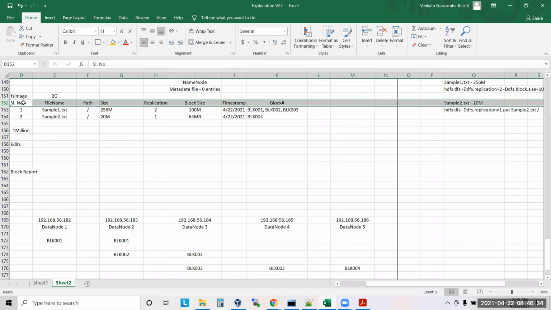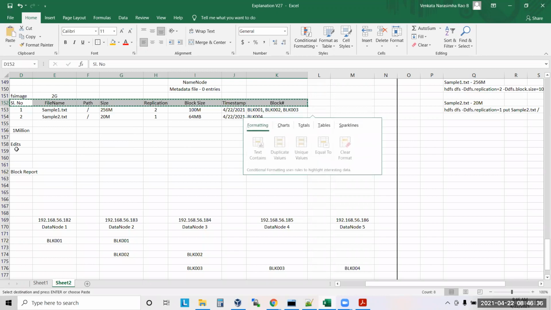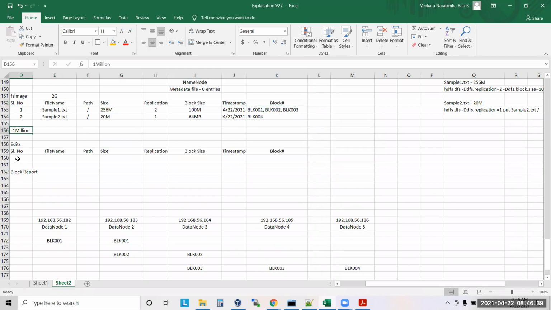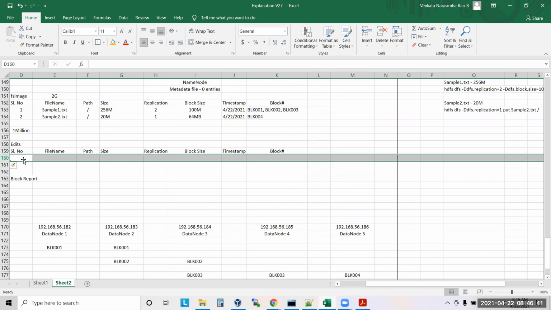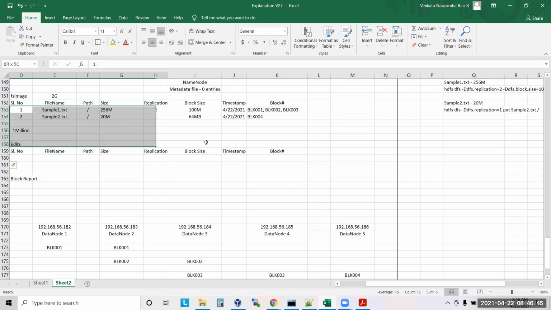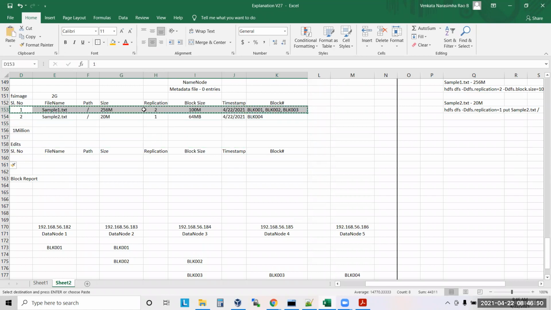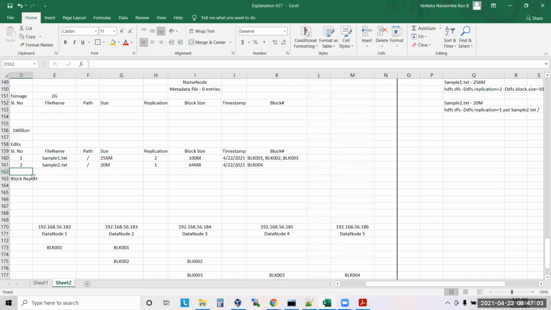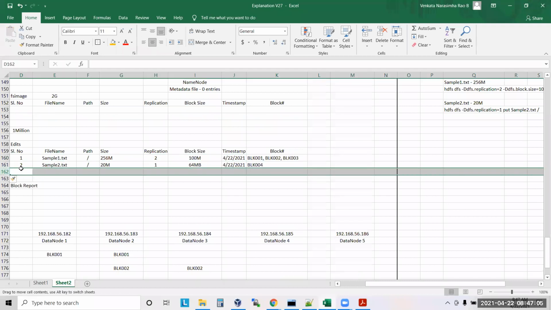Again, these edits also will have the same structure here. Understand, guys? Whenever there is a new transaction, let us take this scenario. Somebody is writing the first file. Our name node will not directly write into FS image. First, name node will write into the edit log. Understood, sir?